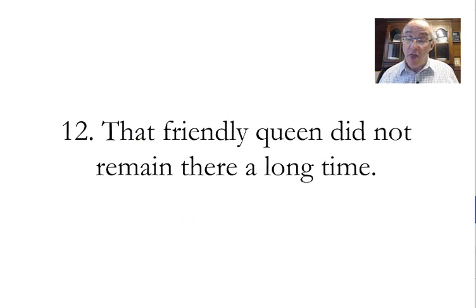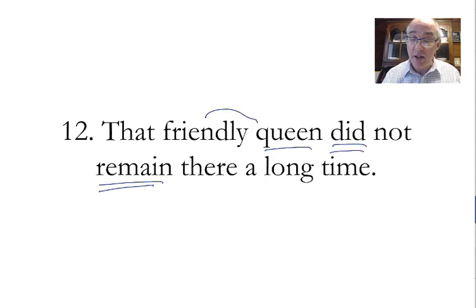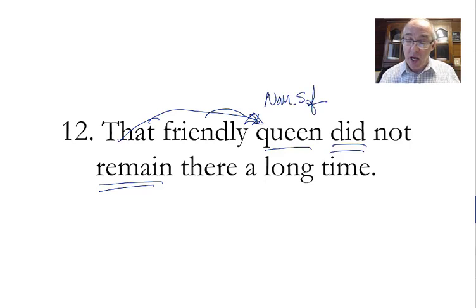Number 12. That friendly queen did not remain there a long time. The queen remained, or did remain. And we're going to put the not in there, non. What kind of queen? The friendly queen. That friendly queen. Sorry, so we need a word for that and a word for friendly that modifies queen. Queen is nominative, singular, feminine. Did not remain there. This is just an adverb. A long time. This is also an adverb. It's just one word.